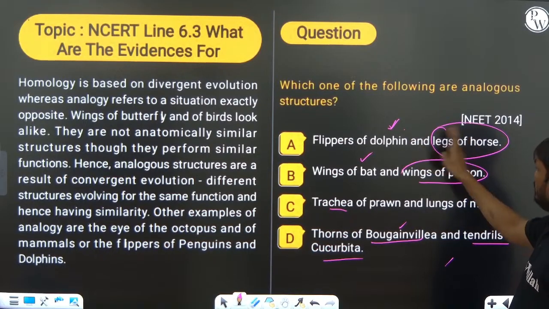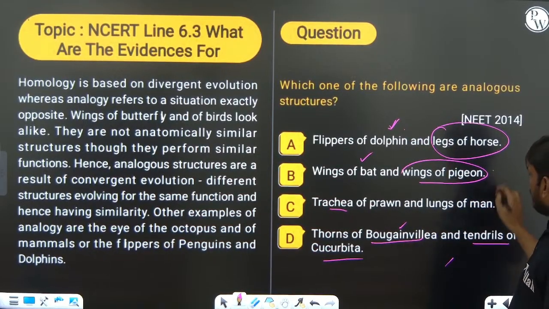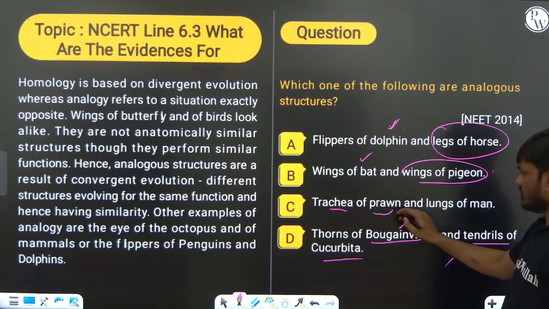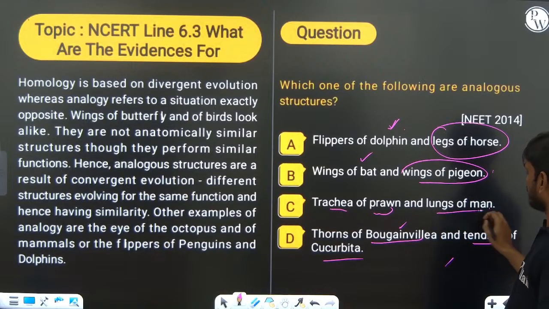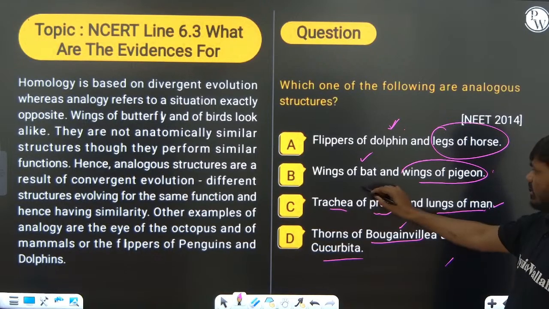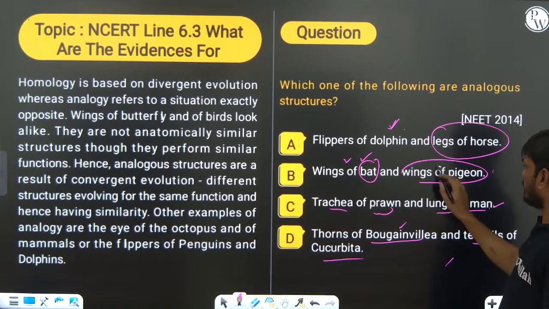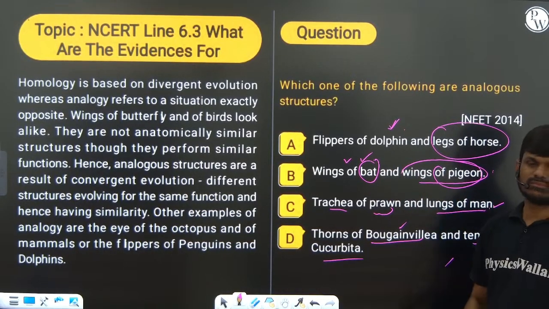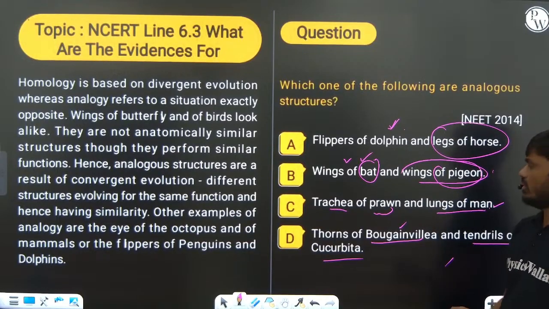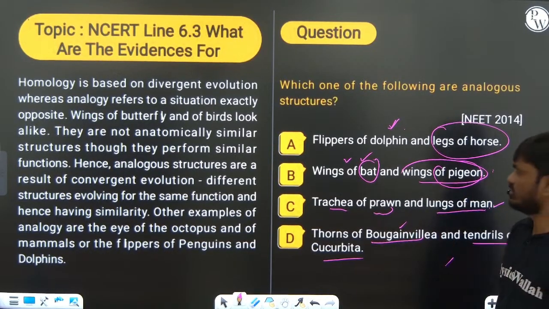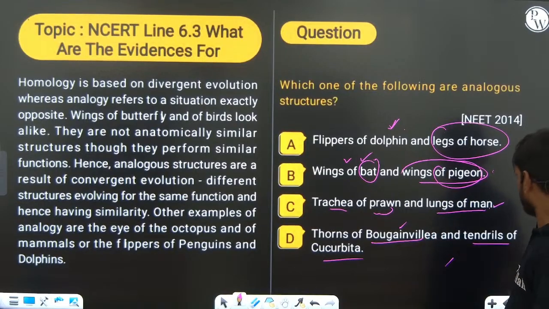The arrangement of the bones in these animals is the same. So now you can select from these two. Trachea of prawn and lungs of man: the function is the same. But the wing of the bat helps in flying, while the wing of the penguin does not help in flying. So this is the right answer.